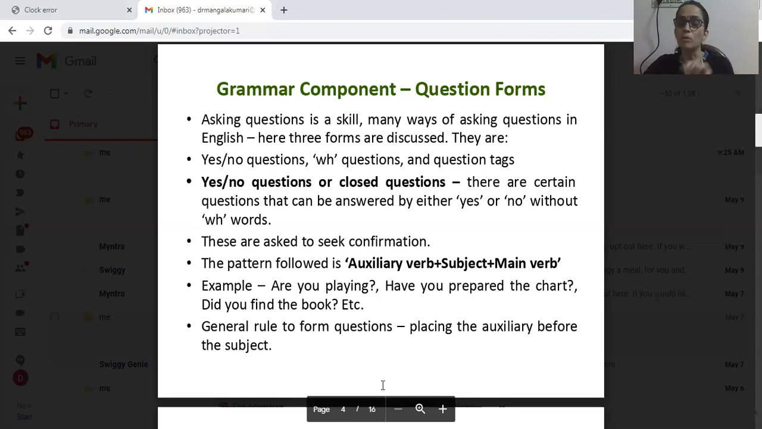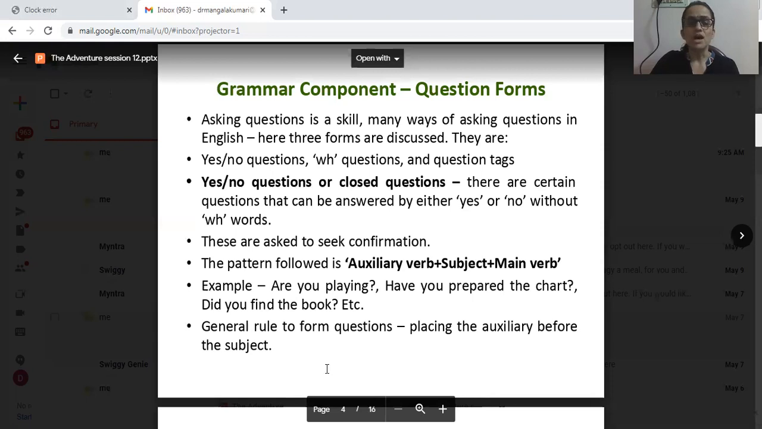Have you prepared? Have is the auxiliary, you is the subject, prepared is the main verb. So that is a pattern. You have prepared the chart. That is a statement. When the same statement gets transformed into a question: have you prepared? Inversion of have and you. So that is a general rule.